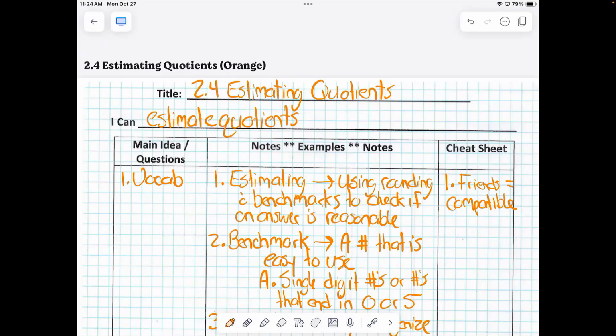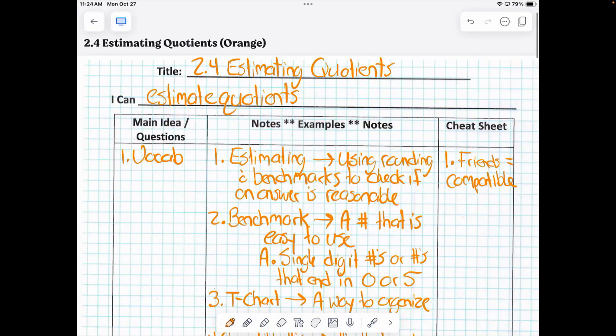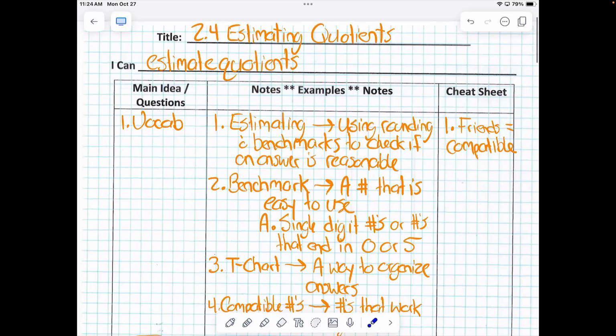Today we estimated quotients. Can you estimate quotients? Yes. All right, estimating, just a quick review. Estimating is using rounding or benchmarks to see if an answer is reasonable. A benchmark number is a number that is easy to use, right? Is a single digit number a benchmark? Yes, single digit numbers are always benchmarks. How about numbers that end in 0 or 5? Are they benchmarks? Yes. Almost all the time.